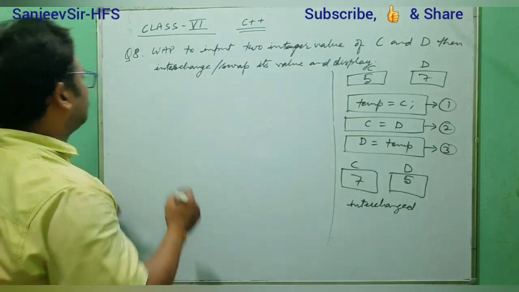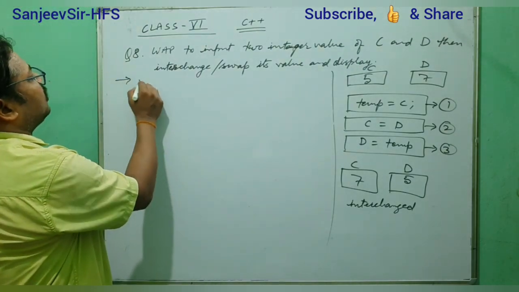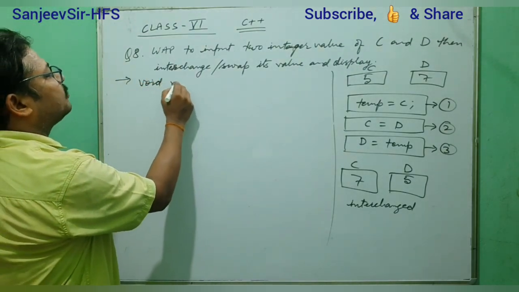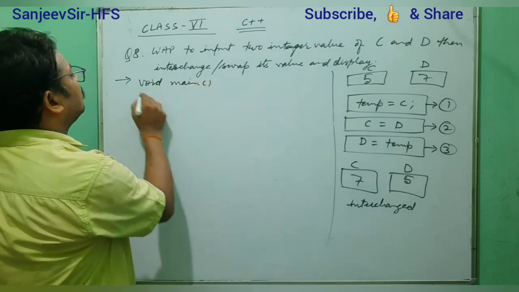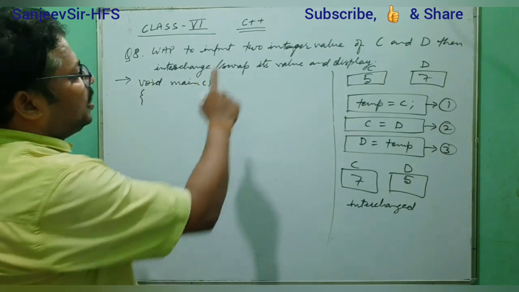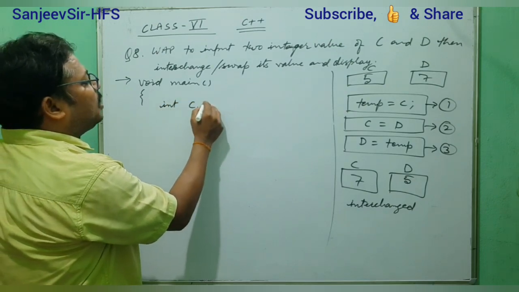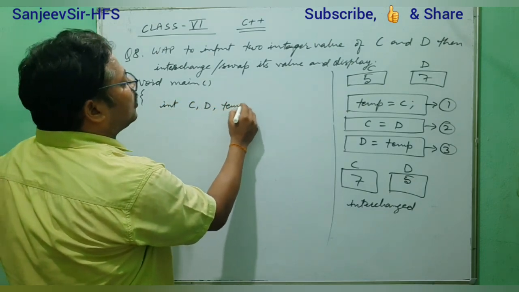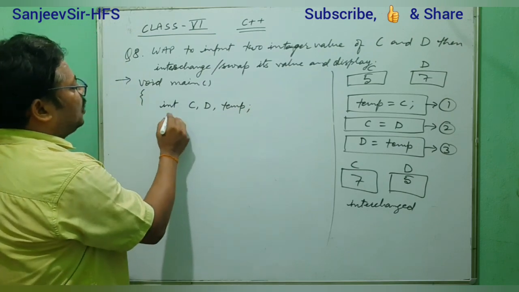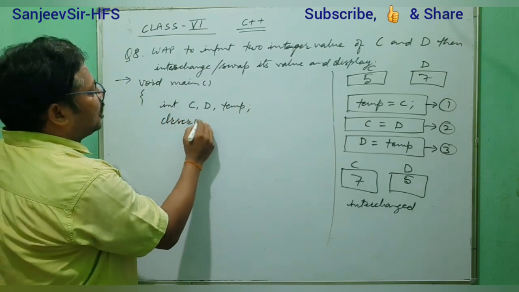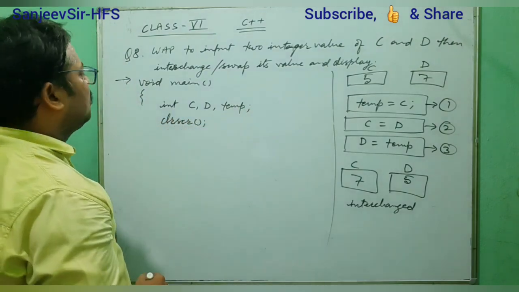#include <iostream.h>. We start writing from void main. We need two variables. We will write integer type C and D, and one another variable, temp. Here clrscr, for clearing the screen.